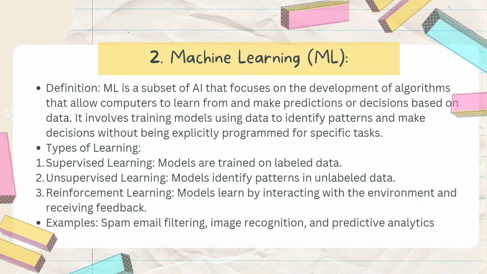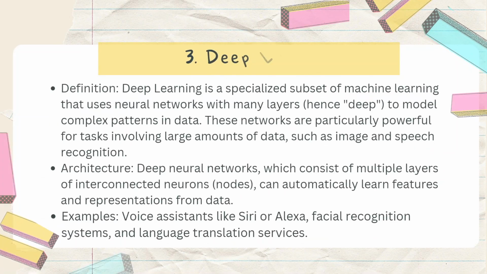Types of learning: 1 is supervised learning, where models are trained on labeled data, and 2 is unsupervised learning. These models identify patterns in unlabeled data. And 3 is reinforcement learning, where models learn by interacting with the environment and receiving feedback. Let's talk about machine learning examples: spam email filtering, image recognition, and predictive analytics.